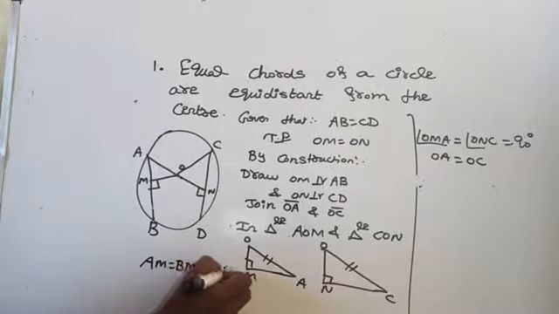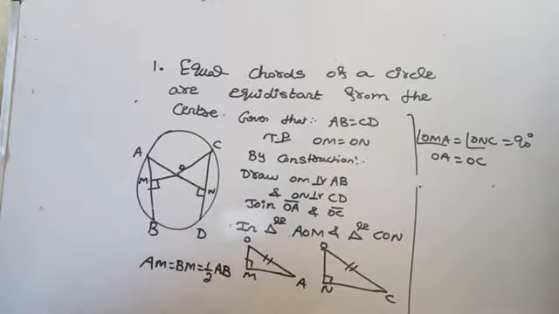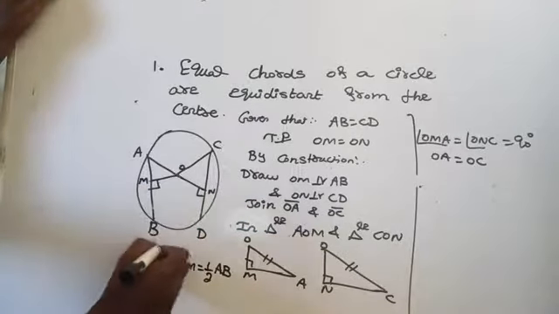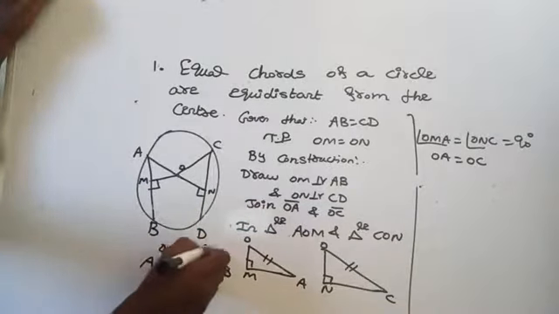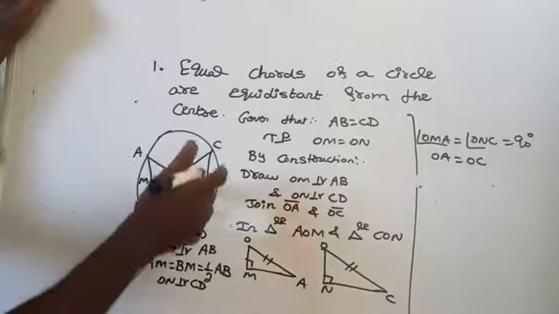Similarly, ON is perpendicular to CD by construction. So what can you conclude?